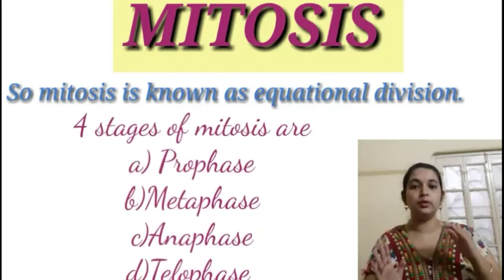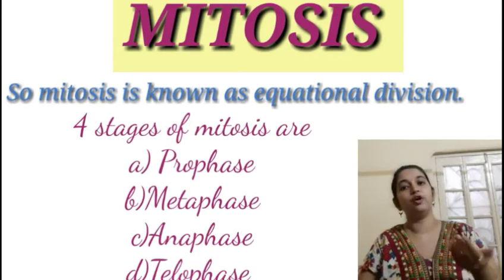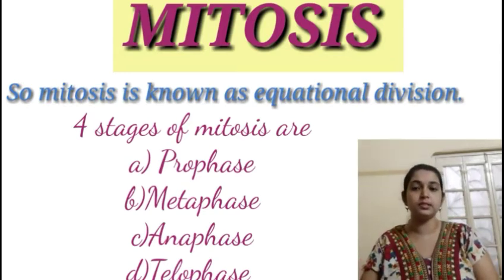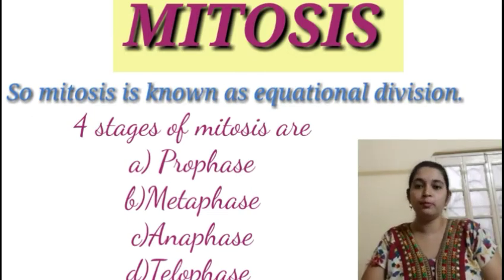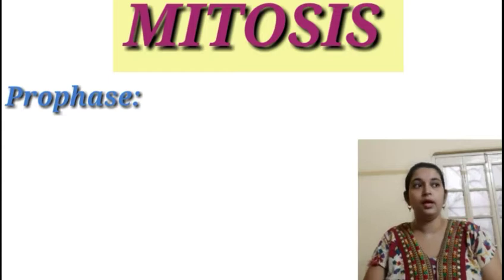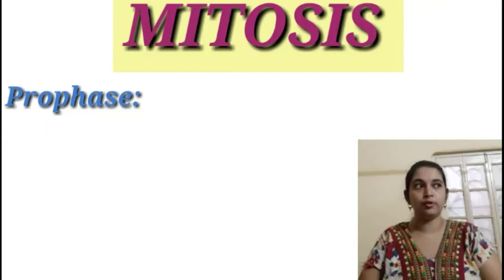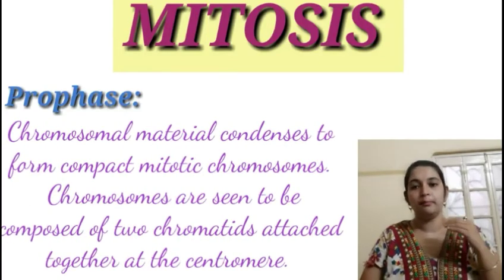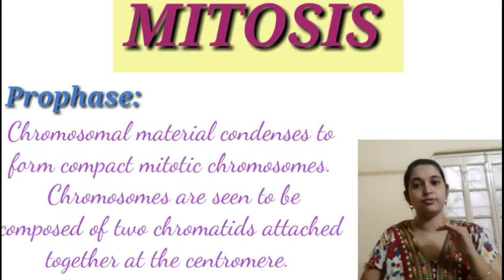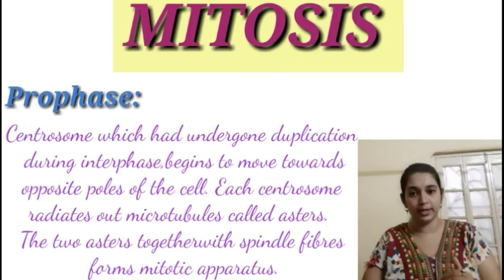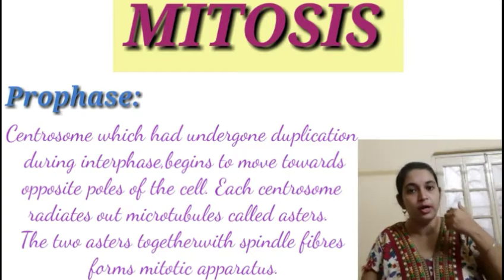Now four basic nuclear divisions or karyokinesis, that is prophase, metaphase, anaphase, telophase, followed by cytokinesis will take place in order for the entire mitosis to get completed. The first and foremost stage of mitosis is the prophase, which initiates with the condensation of the chromosomal material. The chromosomal material compacts during mitosis. We can see two chromatids joined together by the centromere. Centrosomes, which have already undergone duplication in the interphase, begin to move towards the opposite poles of the cell.